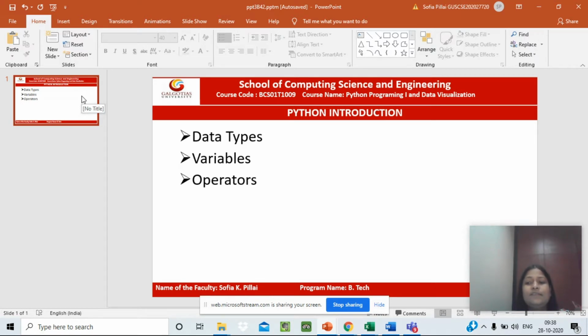Why are we learning this Python programming language? So, Python is a high-level interpreted, interactive, and object-oriented scripting language. Python is designed to be highly readable. It uses English keywords frequently, whereas other languages use punctuation, and it has fewer syntactical constructions than other languages.